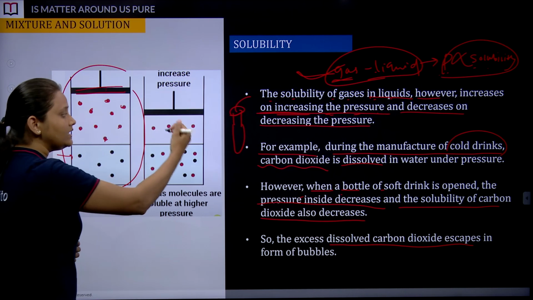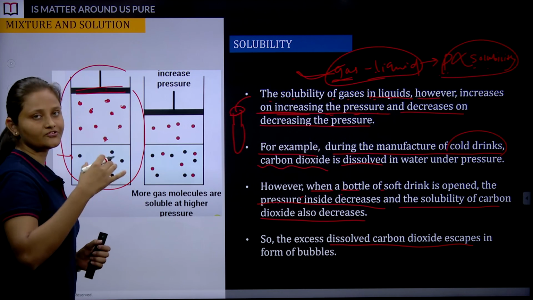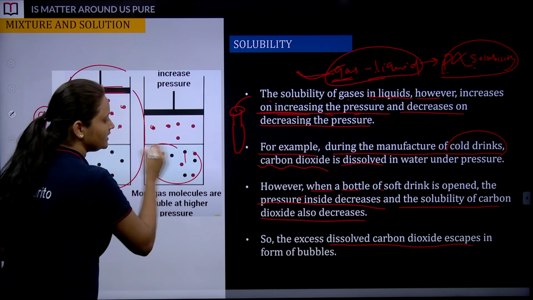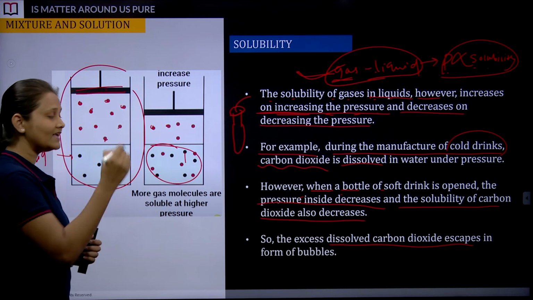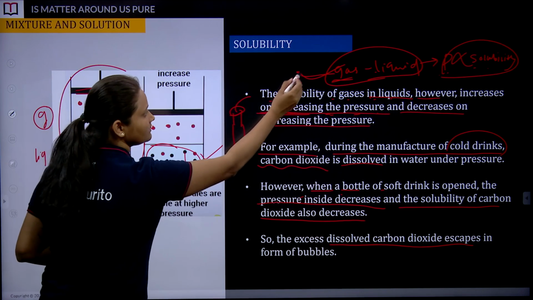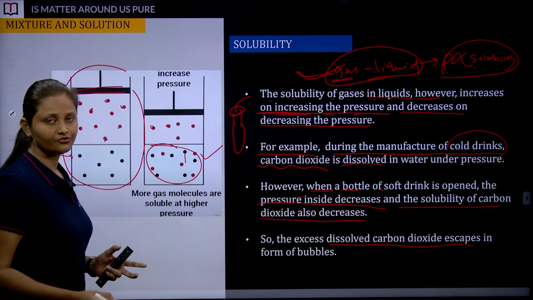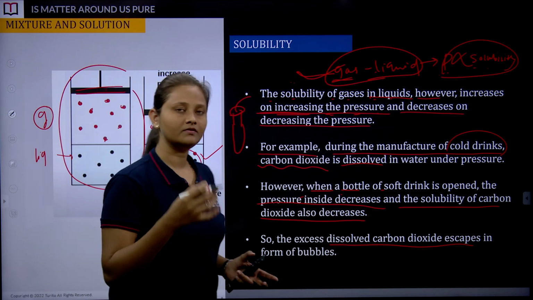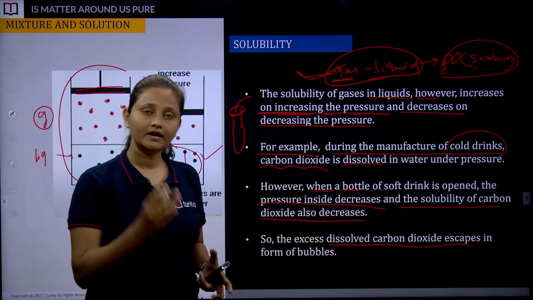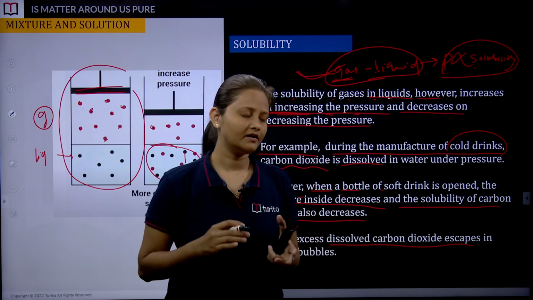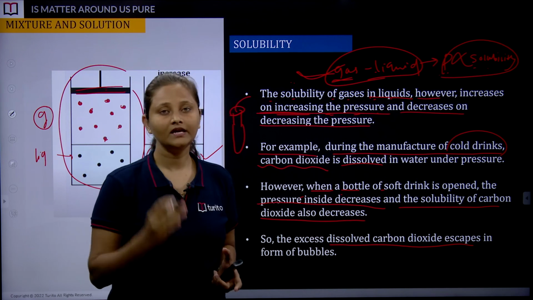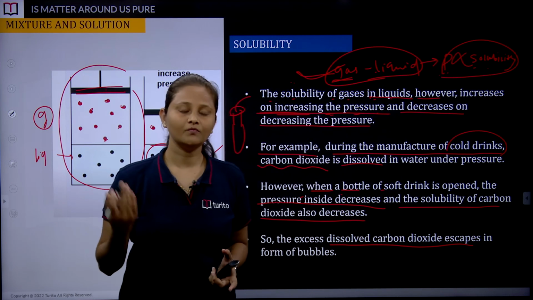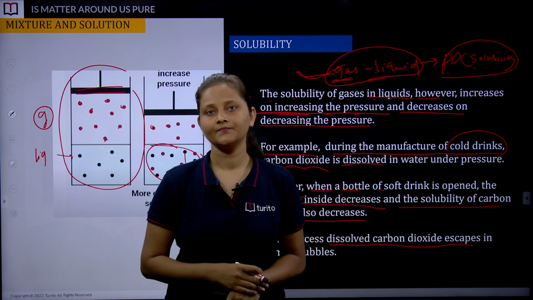Now when you are going to increase the pressure, because of that the particles are getting dissolved in the liquid, and that's where we say we are having a gas into liquid type of solution. So when we are applying pressure, the solubility of these particles is getting increased, and vice versa. If you are going to decrease it, solubility of these gaseous substances is going to decrease.